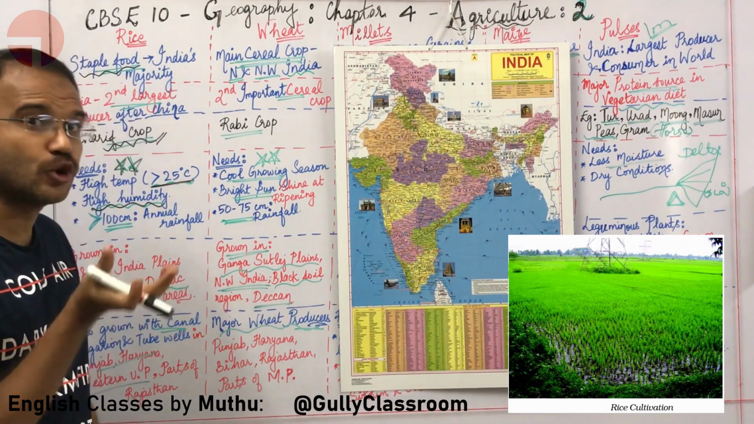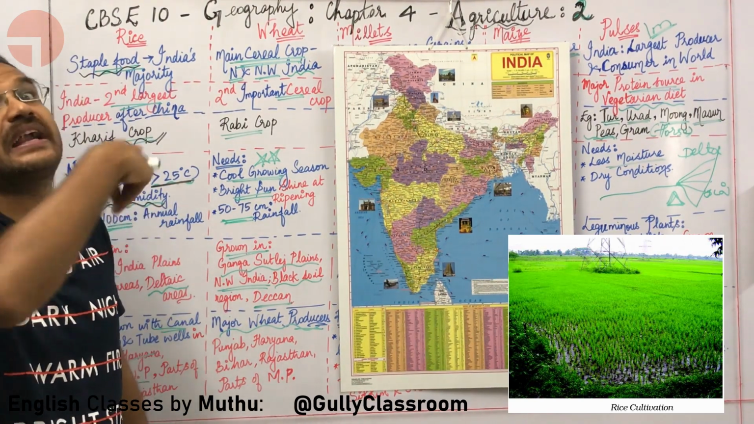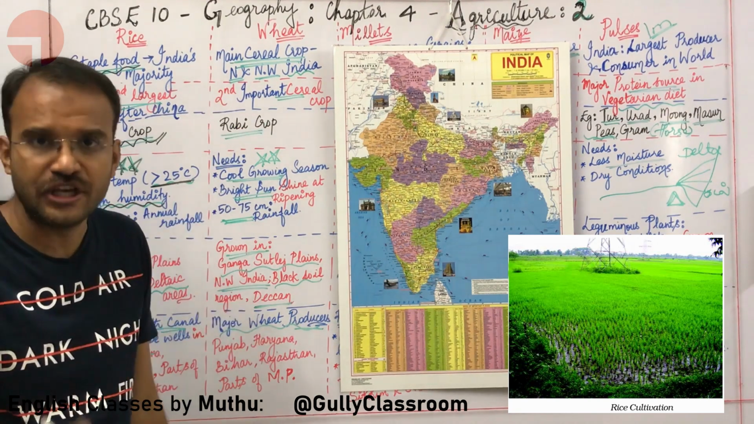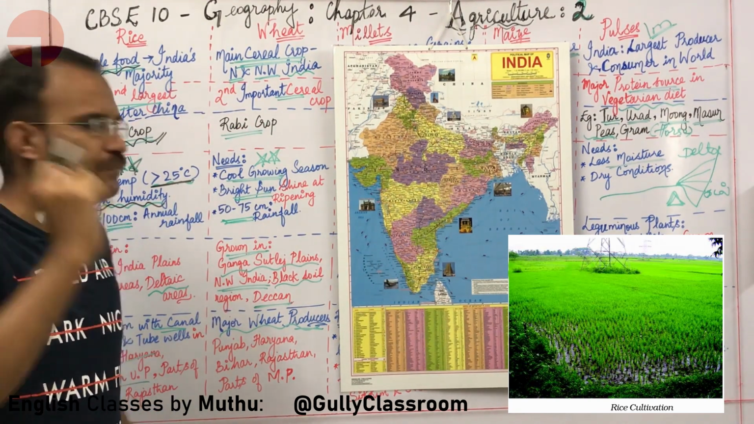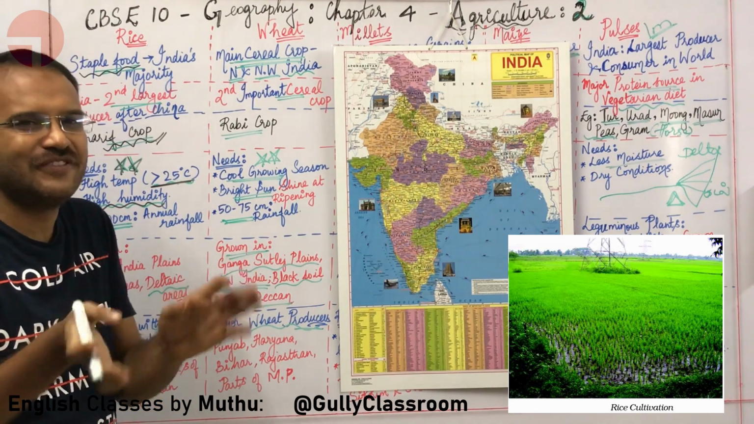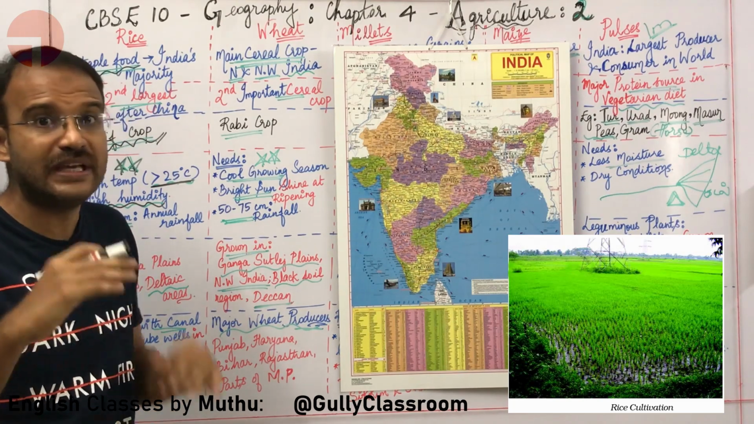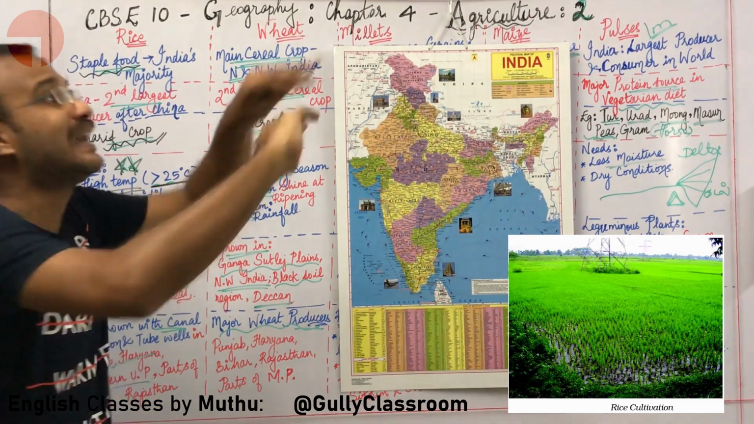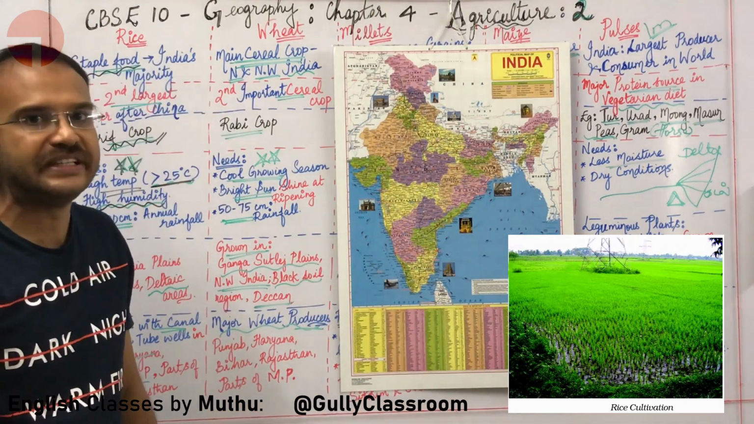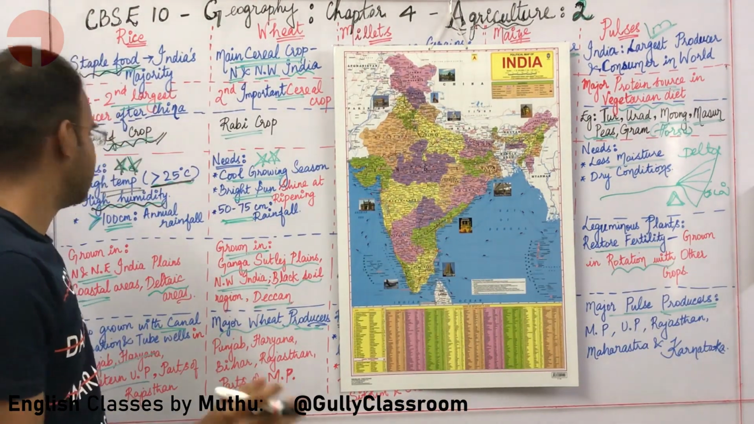Okay, so what are the growing conditions of rice? It needs a lot of rainfall, greater than 100 centimeters rainfall annually. It needs high temperature, greater than 25 degrees, and it needs a lot of humidity in the air.